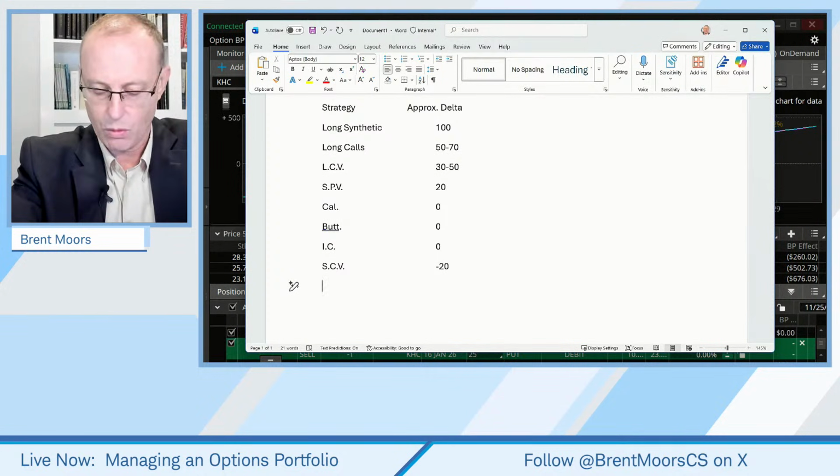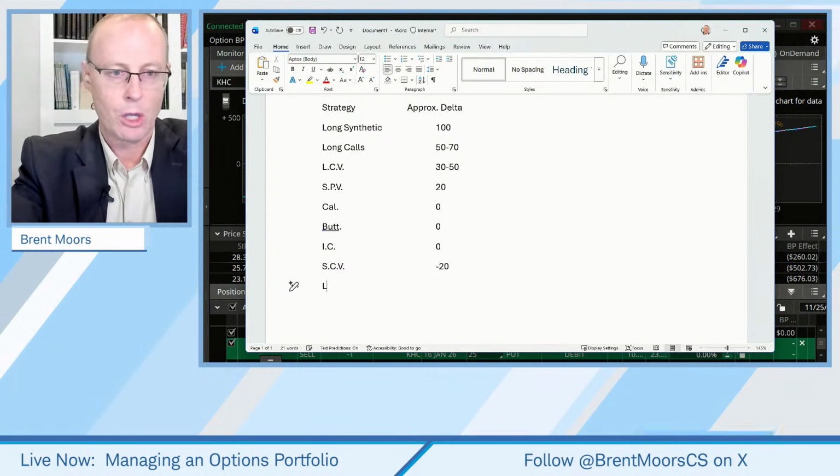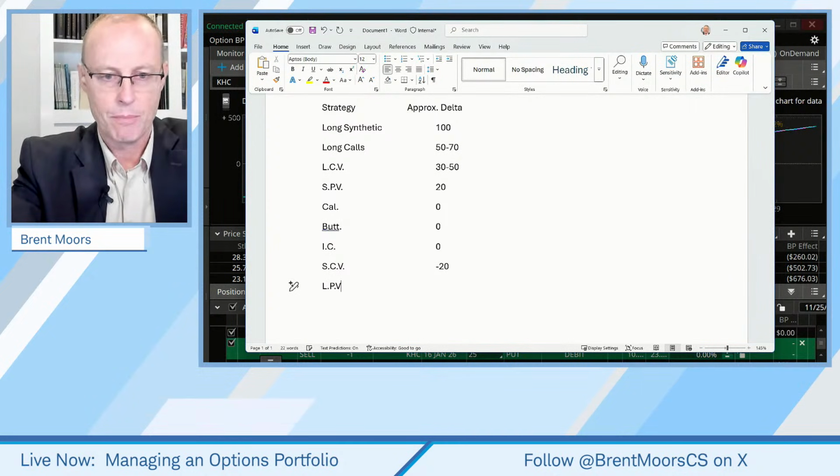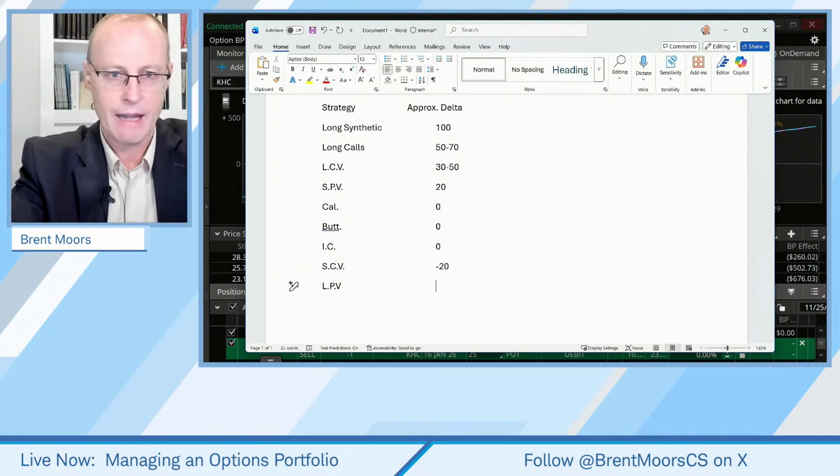We go maybe a long put vertical. We're going to say maybe approximately negative 30 to negative 50.